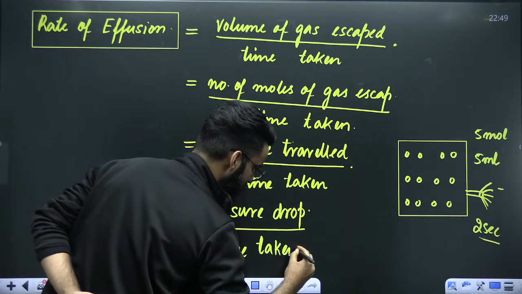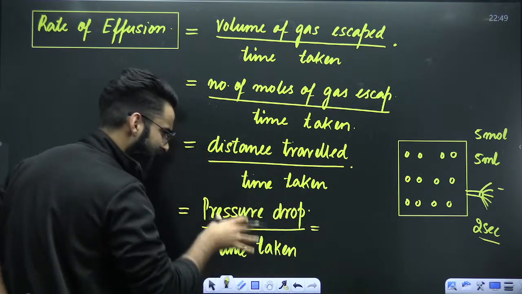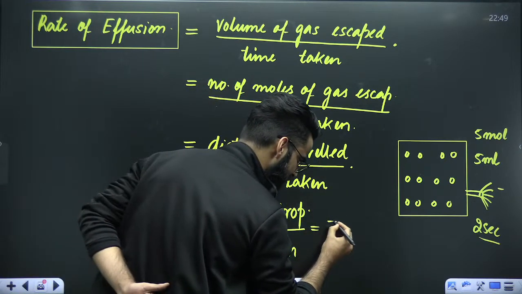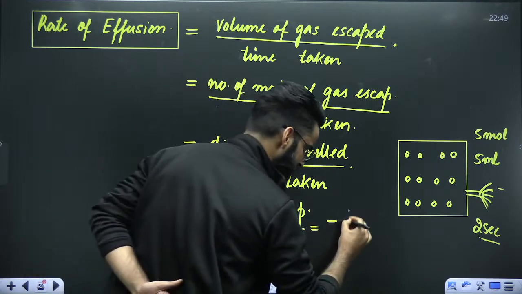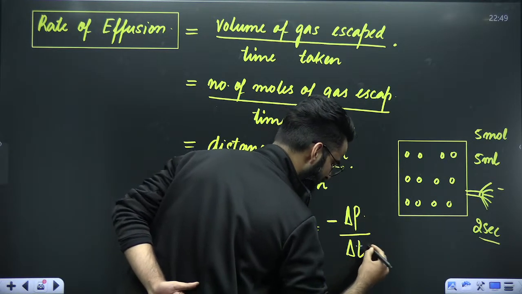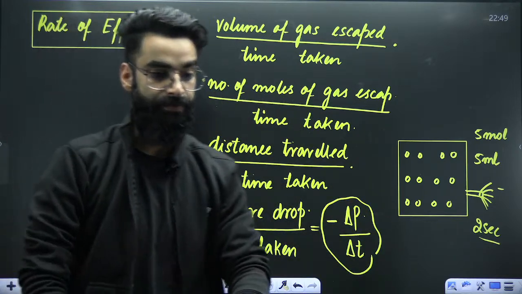Divided by time taken. Or you can write it like this: pressure drop, the decrease in the pressure of the gas. Decrease is something which I represent with a minus sign. Pressure drop, change in pressure, delta P, divided by time interval delta T. This is one more way of writing the rate of effusion.